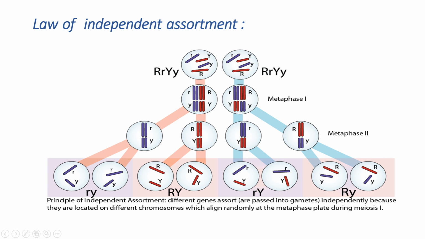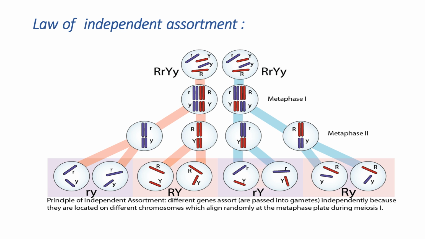By observing this, he explained that different genes assort independently because they are located on different chromosomes. Why? Because in the first generation there are only dominant characters in each plant, but here every plant has both recessive and dominant characters. That's why these recessive and dominant characters appear on different chromosomes, meaning different locations.